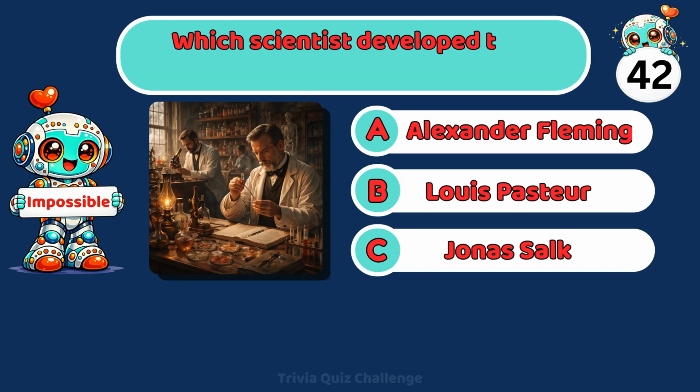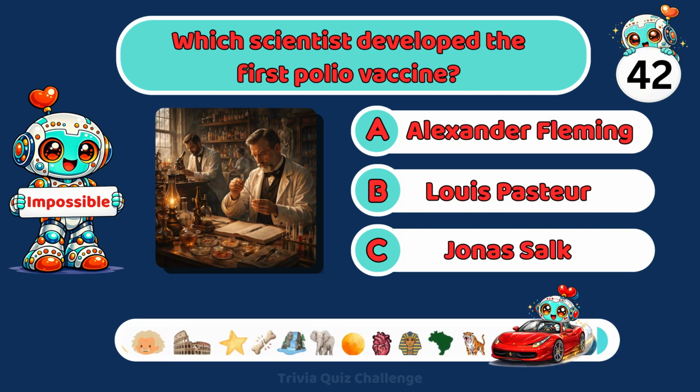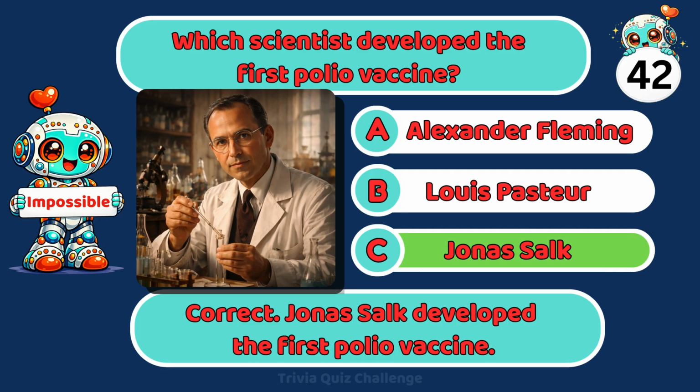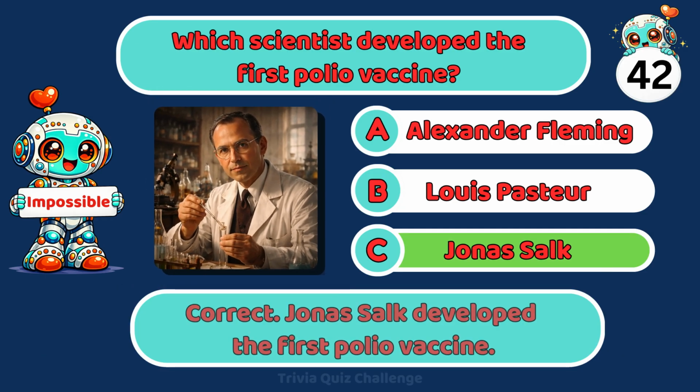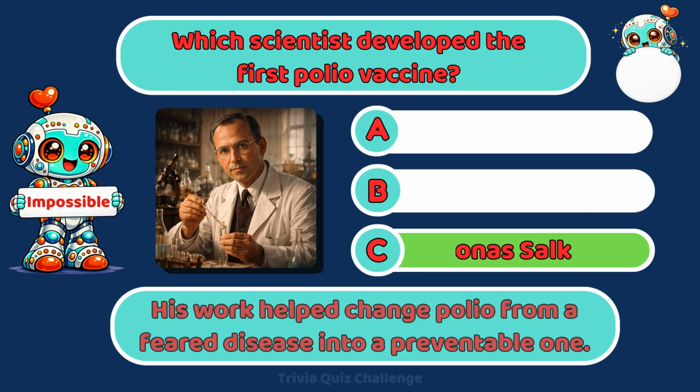Which scientist developed the first polio vaccine? A. Alexander Fleming, B. Louis Pasteur, C. Jonas Salk. Correct. Jonas Salk developed the first polio vaccine. His work helped change polio from a feared disease into a preventable one.